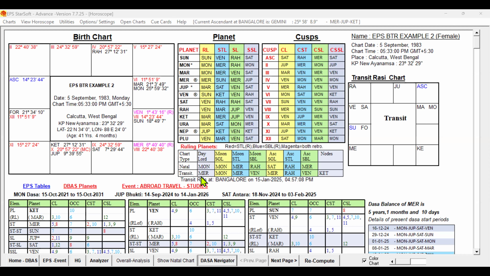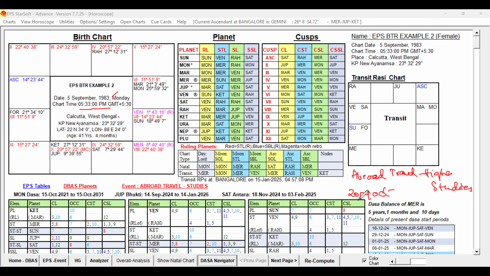This is the birth chart of a female native who was born on 5th September 1983 at 5:33 p.m. in Calcutta, West Bengal. The given time is 5:33 p.m. The known important life event of this native was abroad travel for higher studies. The native traveled abroad for higher studies in